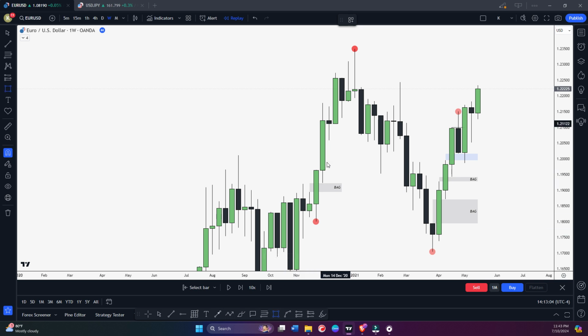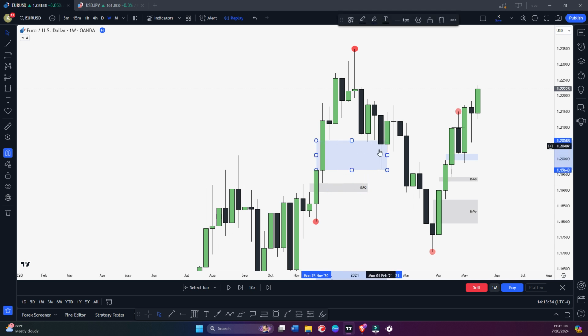And the above one, you can see this is our fair value gap. This one is not a breakaway gap. Why? Because the third candle is not closing above the second candle high, right? This was the high of the second candle, so this third candle is not closing above the second candle high. So this is our fair value gap, right? So if we're looking for the setup, maybe we will not tap this breakaway gap, maybe we will fill this fair value gap, and maybe we will not come all the way down to this fair value gap.